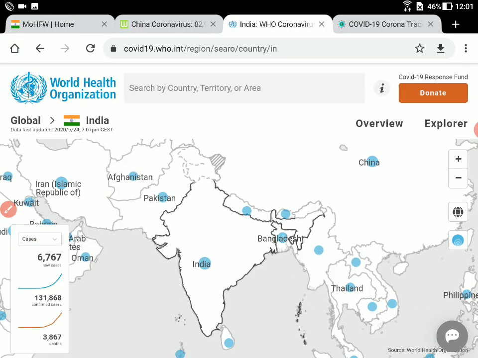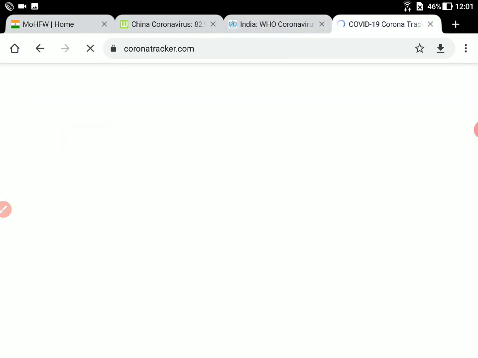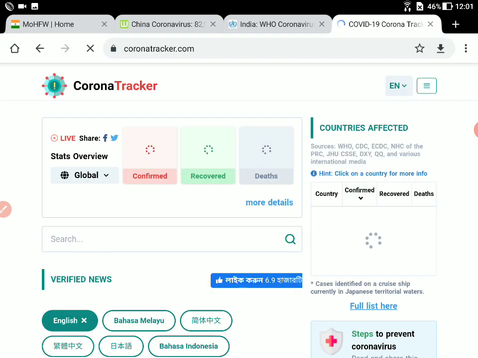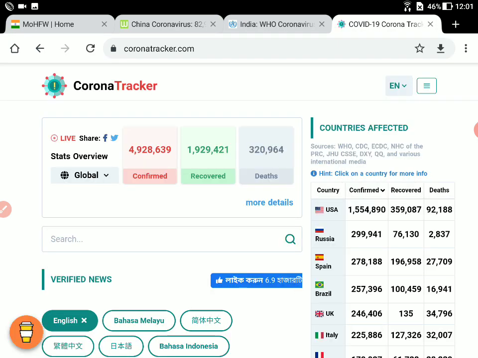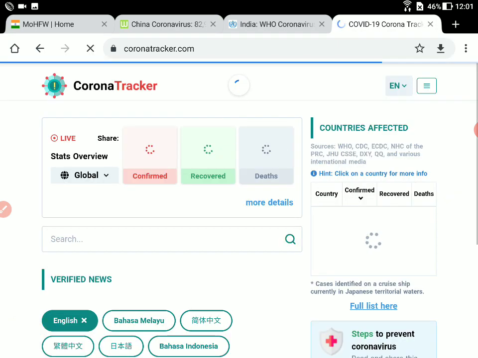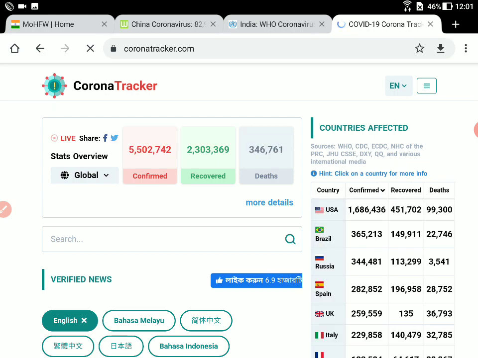So let's go into this final website, and let me give you brief details of it. Again, this website doesn't look to be updated. Let me update this. As of today the total number of cases is 55 lakhs, and this is actually reporting the maximum number of cases. To be on the safer side, let's consider this figure to be closer to reality.